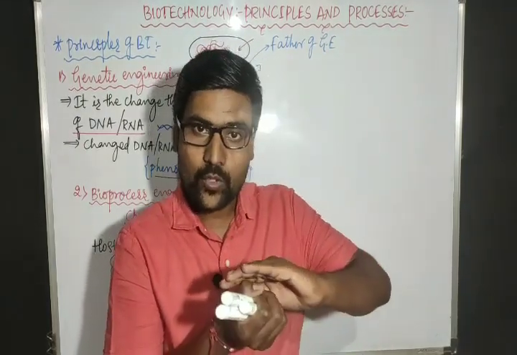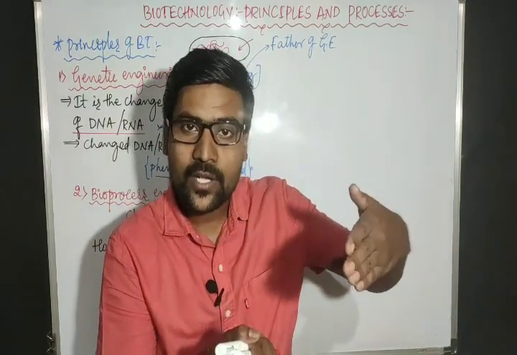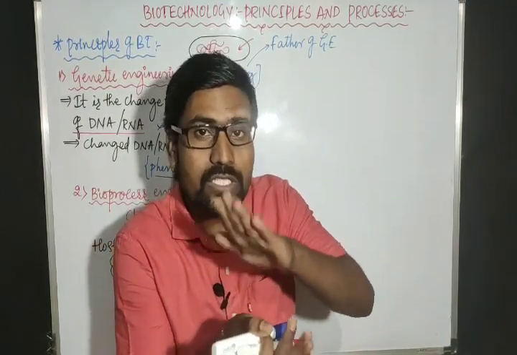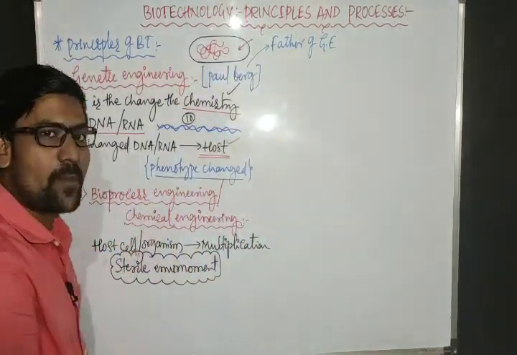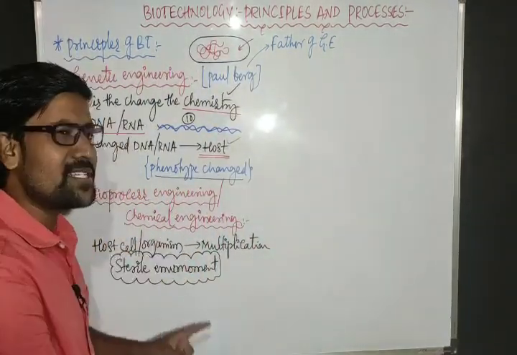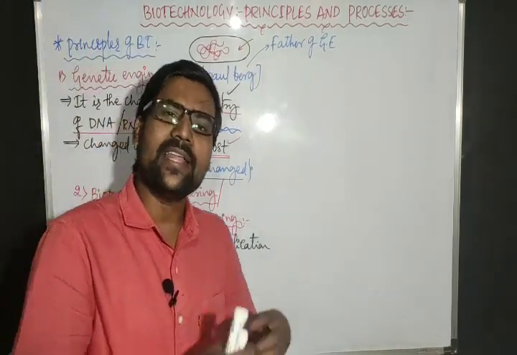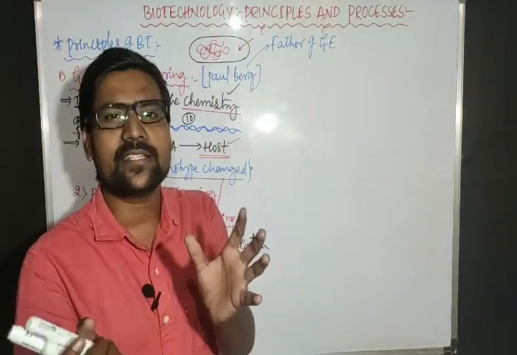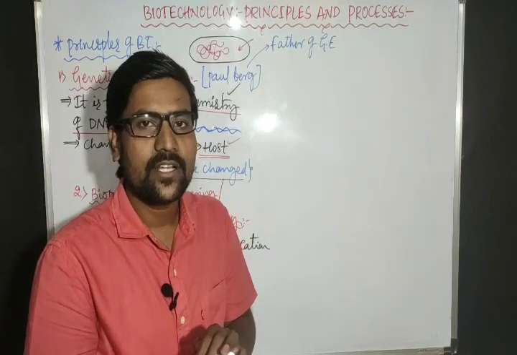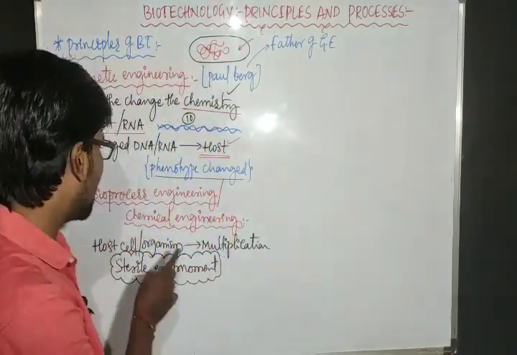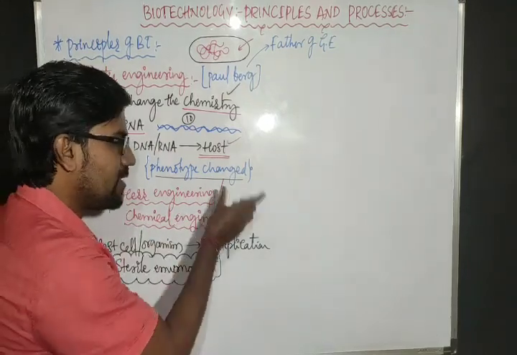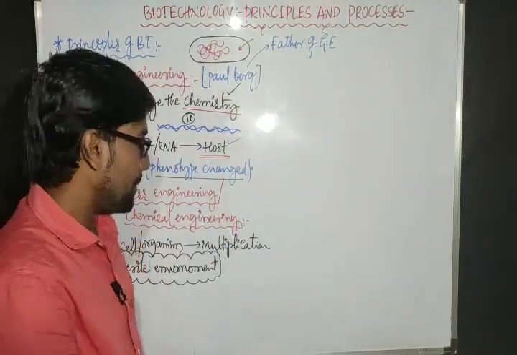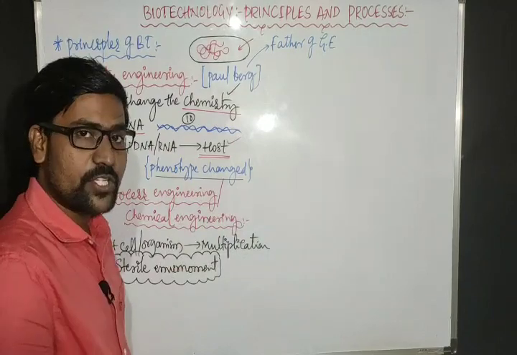Hence we have to avoid other bacteria and grow only these host bacteria. For that reason we need to maintain a sterile environment. For maintaining a sterile environment, we add some chemicals or maintain some particular conditions. That whole thing we refer to as bioprocess engineering or chemical engineering.